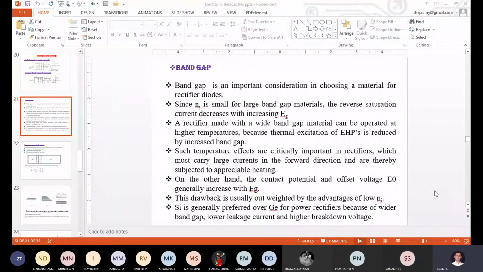Okay. So when we choose a semiconducting material with a very large band gap, is it heavily doped or lightly doped? That category belongs to highly doped or lightly doped?